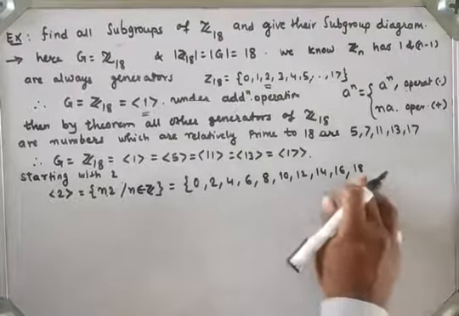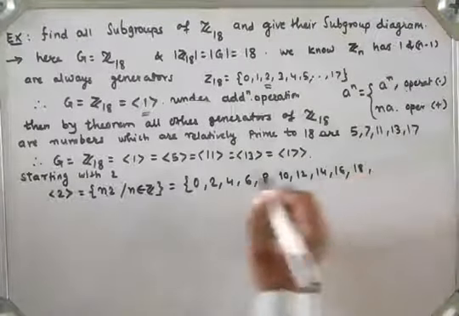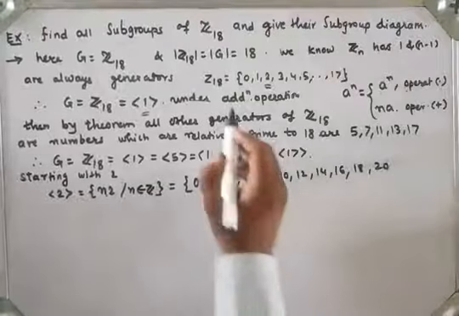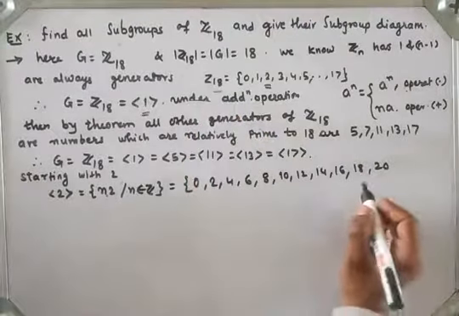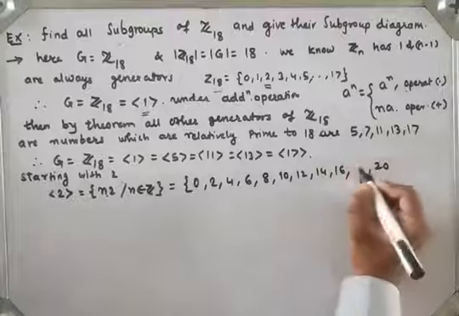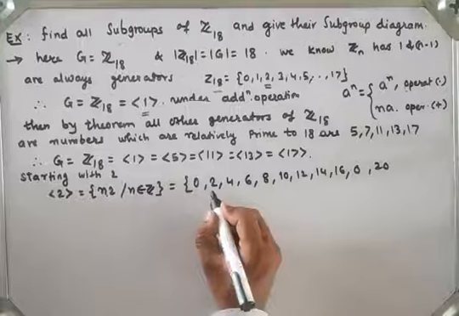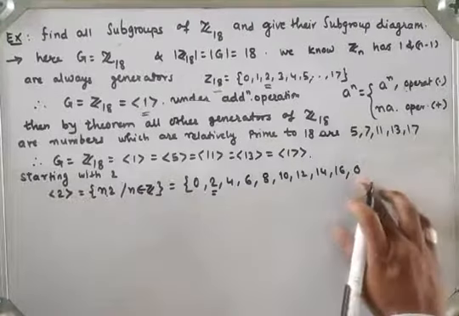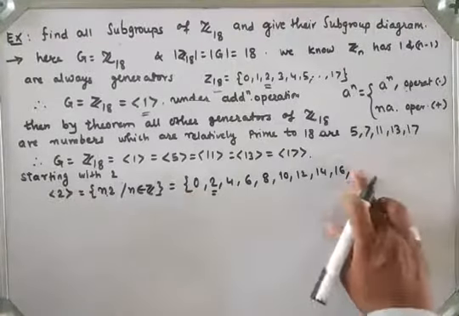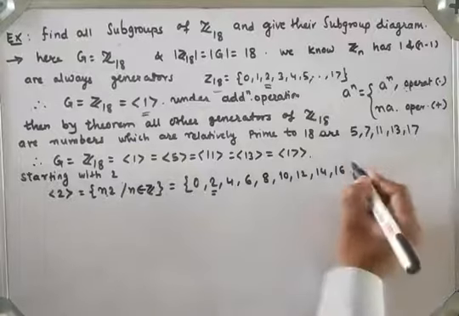Here 10 into 2 is 20, but the operation is modulo 18. So 18 modulo 18 is 0, and 20 modulo 18 is 2. We have 2 already in the set, so we will stop here. 0 is again in the set, so we stop. So we get only these elements.